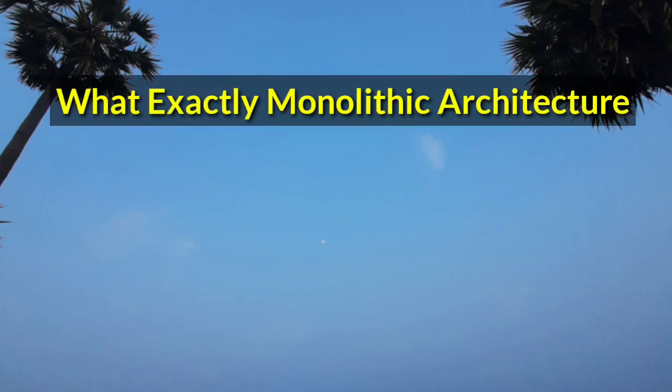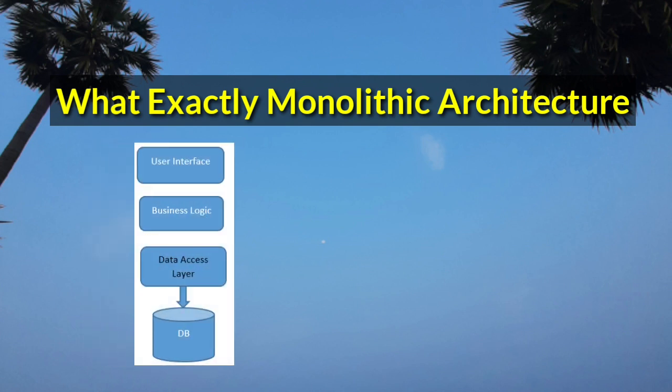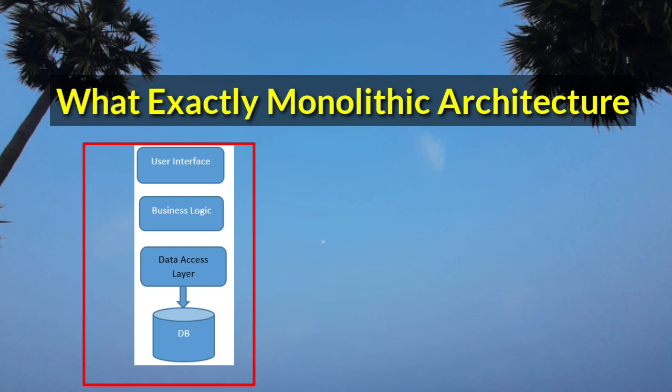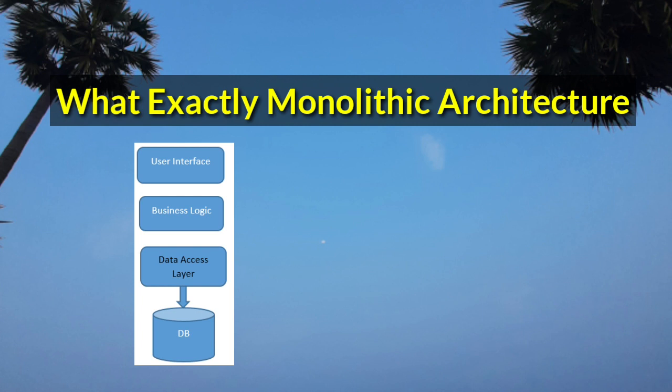The first question is, what is monolithic architecture? Monolithic architecture is nothing but a traditional architecture which contains all the services and components of an application as a single package. I can say in simple words, it is the way of maintaining all the services that are offered by an application in a single package. Okay, so let me tell you an example, then you can understand the definition.